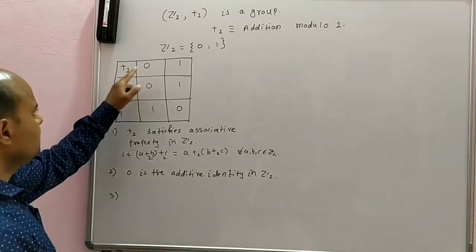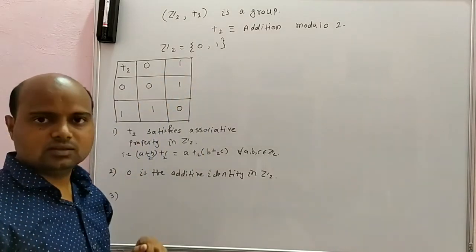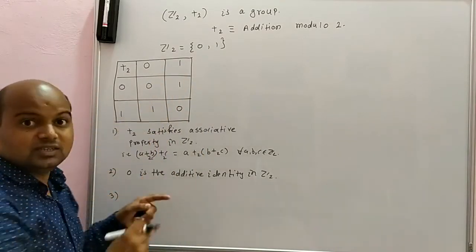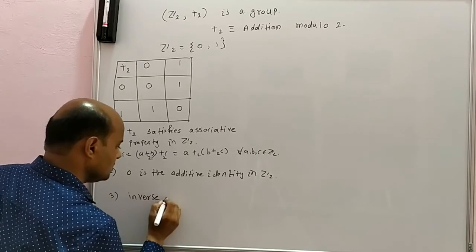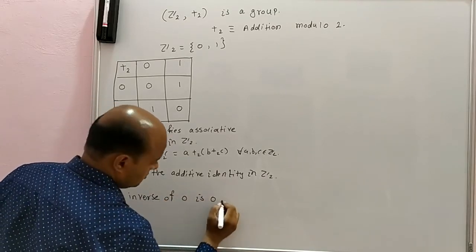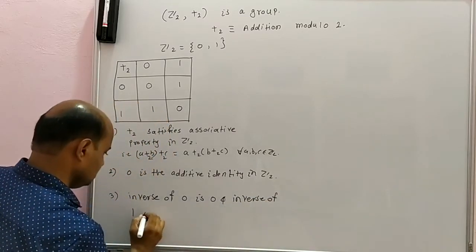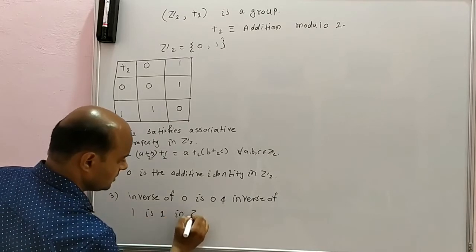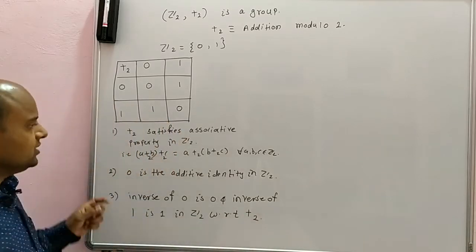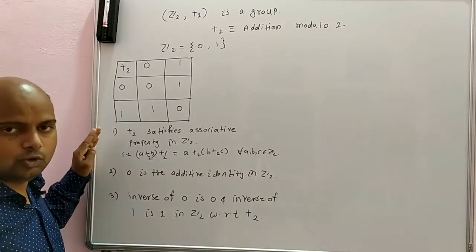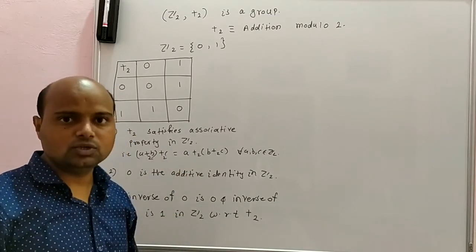Third, the inverse of 0 under addition is 0 itself, and the inverse of 1 is 1 itself, since 1 plus 1 is 0 in Z2. So Z2 under addition modulo 2 satisfies all three conditions of a group. Therefore, Z2 under addition modulo 2 is a group.